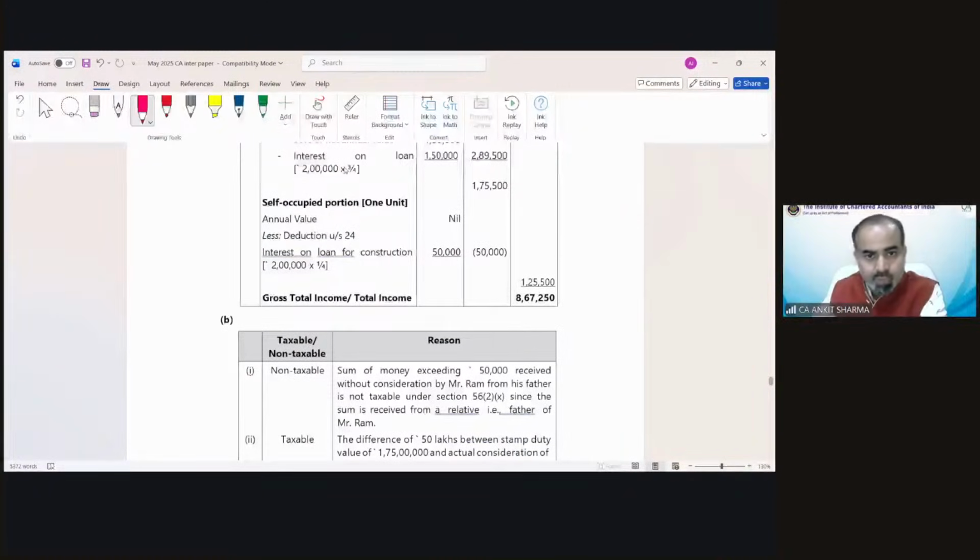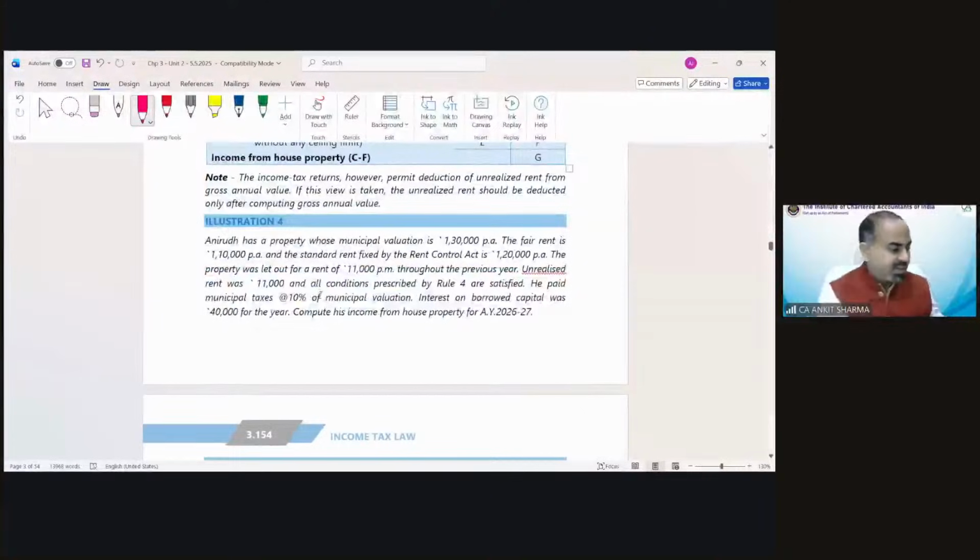Okay. Moving on to the provision. Let me see if there is any more relevant question we can discuss if we have time, or I can suggest some important tips regarding any questions. Okay, let's discuss a question. This is also an MTP question we are about to discuss, and that is also in your test your knowledge. MTP second.